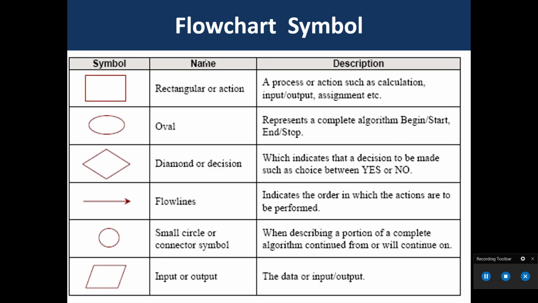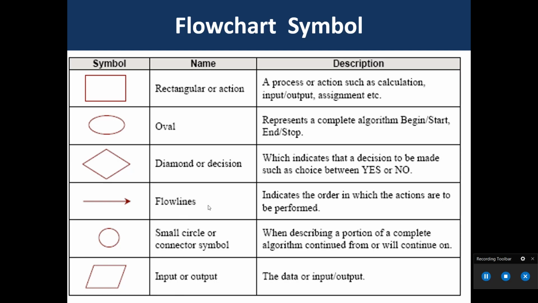Let me explain the symbols of a flowchart. First is the rectangle, which represents a process or action such as calculation, input, output, assignment, etc. Next one is the oval. Oval represents a complete algorithm: begin, start, or end, stop. The next symbol is the diamond, or decision-making symbol, which indicates that a decision is to be made, such as a choice between yes or no, or true or false.